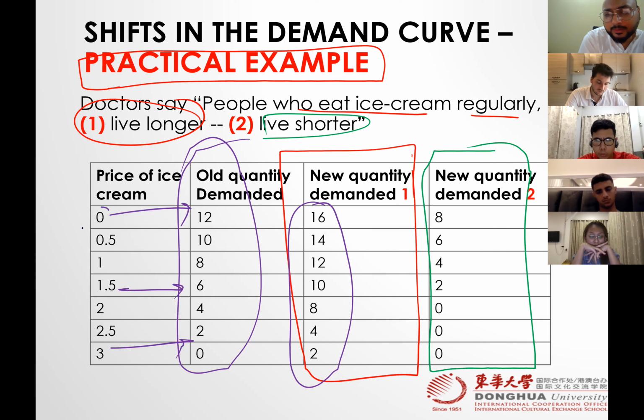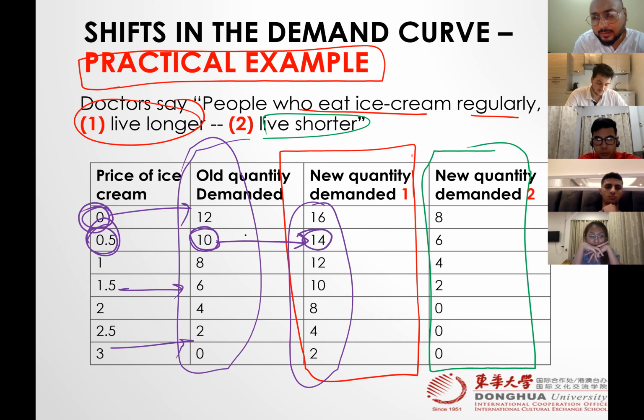So on the same price, 0.5, previously they were consuming 10, and now they increase their consumption to 14. There is a change in quantity demanded. Yes, quantity demanded has increased by 4 units, but the price remains the same. It means this is not a movement.